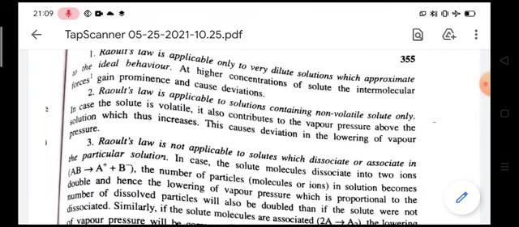and it is only applicable to the solutes which... Raoult's law is not applicable to the solutes. Third one, once again I repeat, Raoult's law is not applicable to the solutes which dissociate or associate in the particular solution.